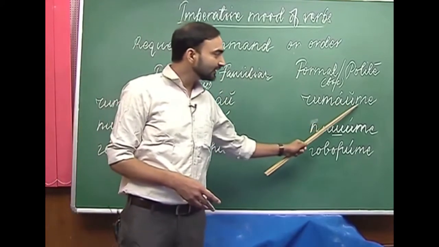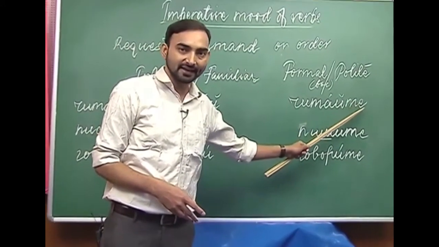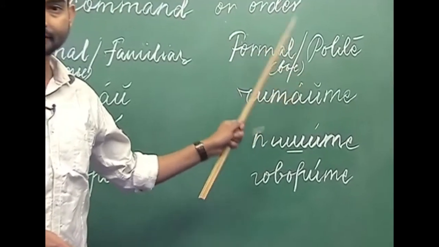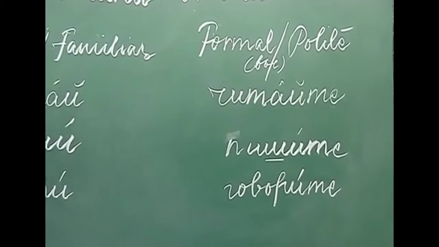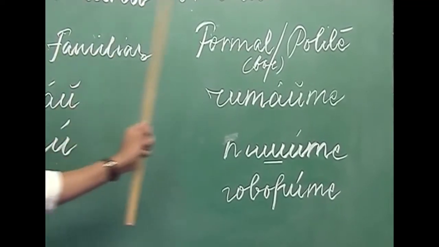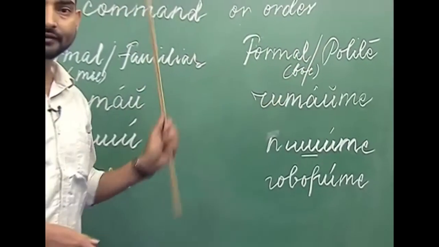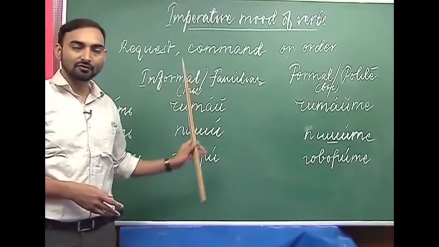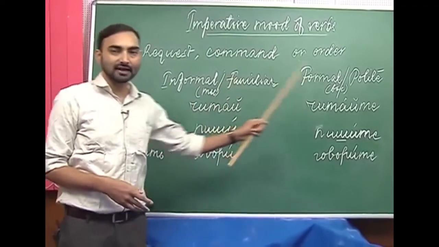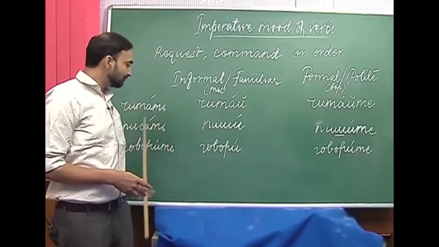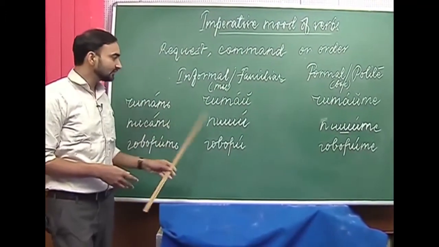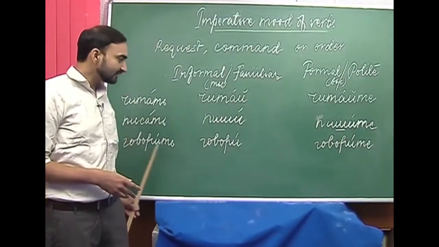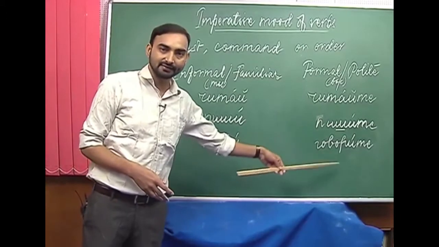added the suffix те to form its formal or polite form. So this is the difference between the informal and the formal imperative mood. Читать, there are two forms of imperative mood, читай and читайте. From писать, which is to write, пиши and пишите, говорить, говори and говорите.